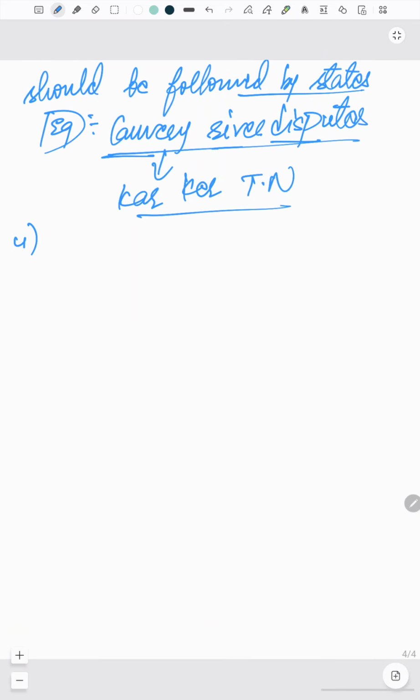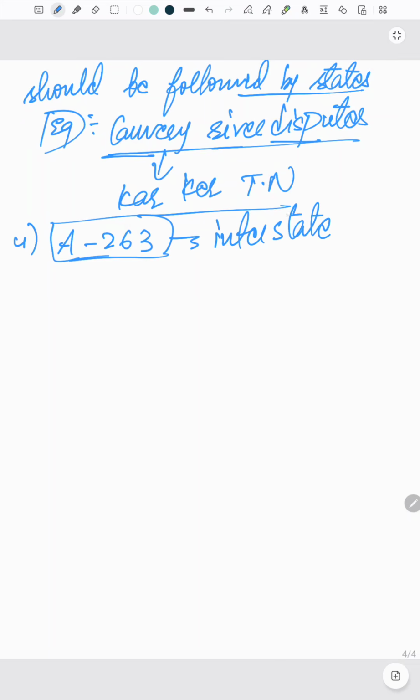Next we had the fourth point. What does the fourth point say? See, if you observe Article 263, it ensures an interstate council. So what is the major aim of this interstate council?